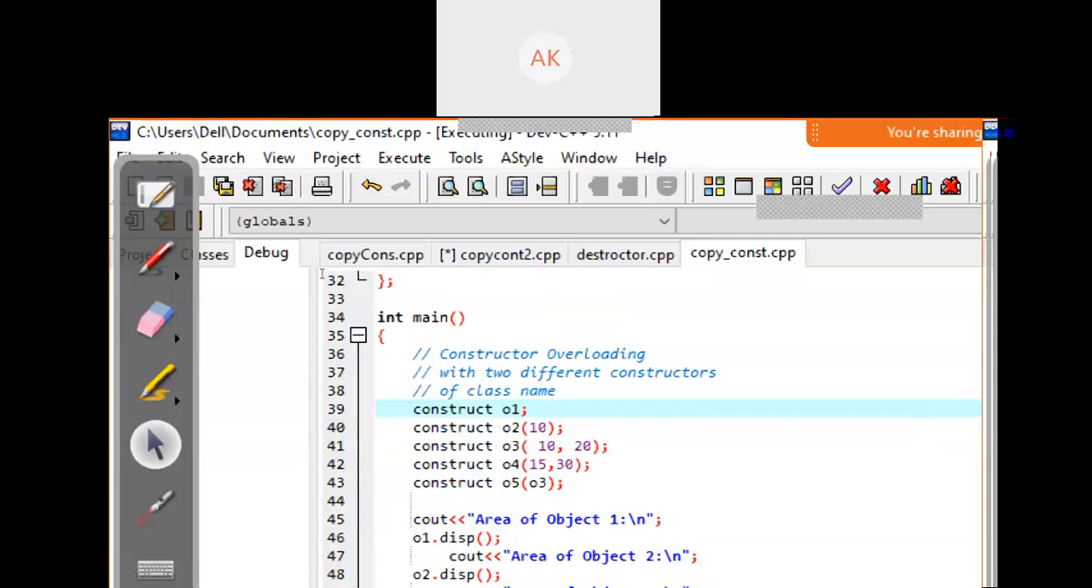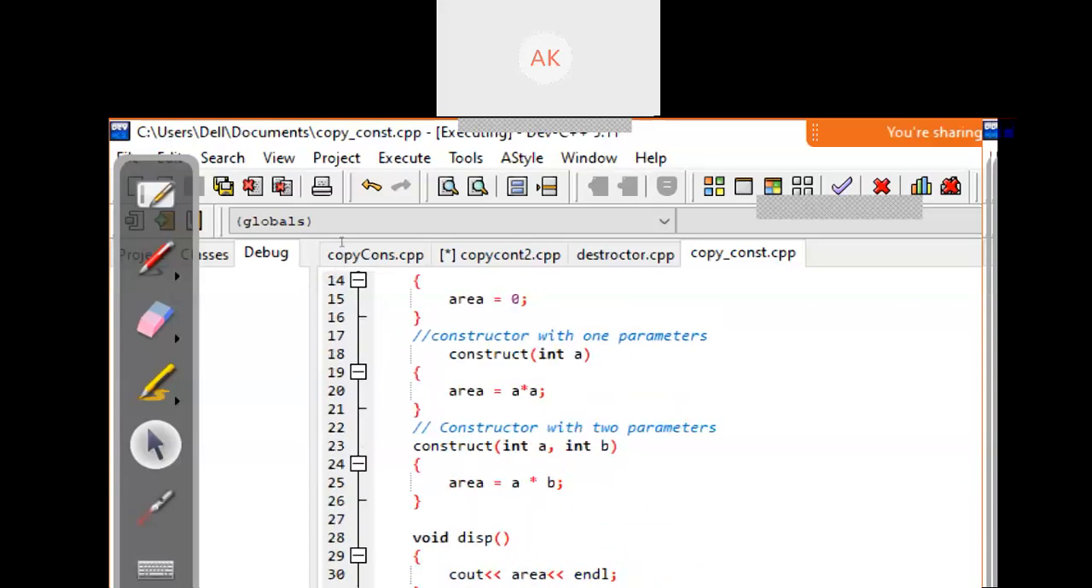Next, we create another object, O2, and we pass only 10. We are passing only one parameter, 10, so it will just consider the size. If we are talking about shapes, one side of 10 means it's a square with side 10. So the one-parameter constructor is called, it multiplies 10 with 10, and the area will be 100.